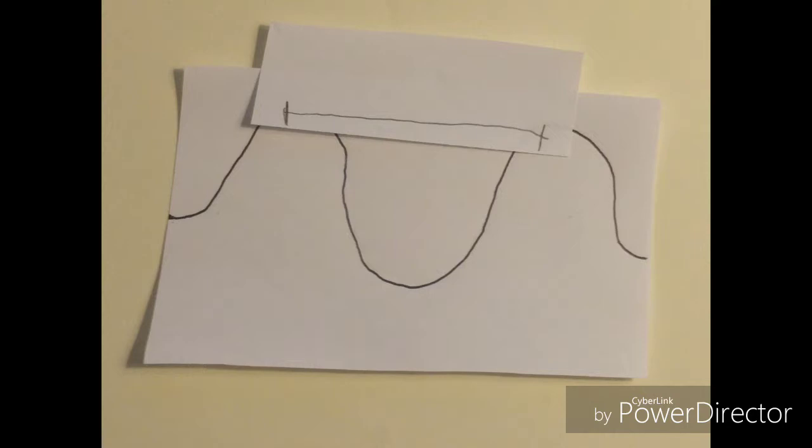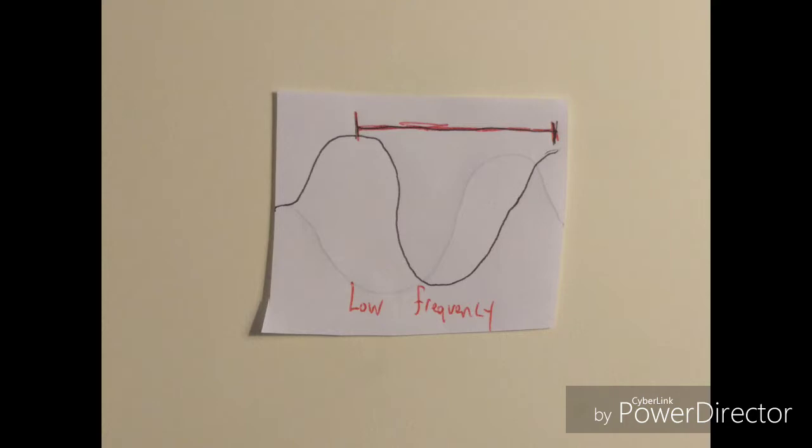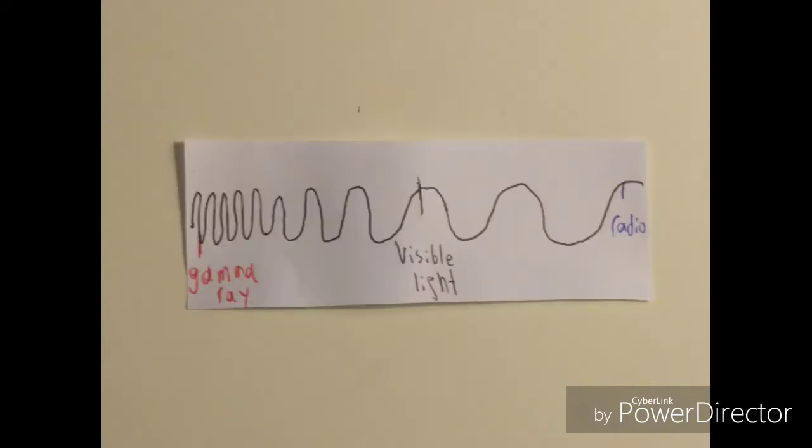Wavelength, as such, is measured in meters. It is critical to note that the frequency and wavelength of a wave are inverted. This means that a wave with a high frequency will have a short wavelength due to its rapid vibrations, while a wave with a low frequency will have a long wavelength. As such, all known electromagnetic waves have been ordered from highest to lowest frequencies on the electromagnetic spectrum. So why is it that we use low-frequency waves such as radio for transmission satellites?